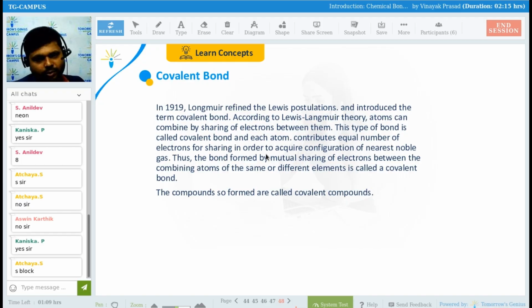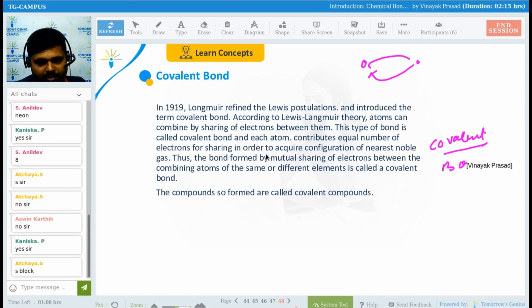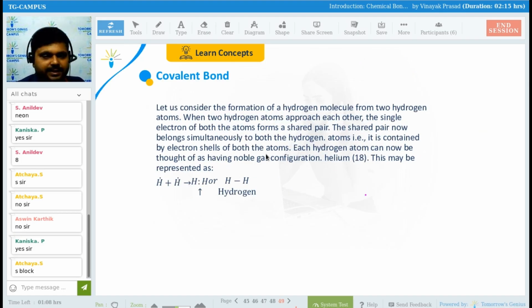See guys, according to Lewis-Langmuir theory, atoms can combine by sharing of electrons. I have told you in the very beginning of the class. So atoms can combine, two people can combine by sharing their electrons, right? By sharing their lunchbox, right? So in this way, there will be a formation of what? Covalent bond will be formed. Getting my point, everyone?